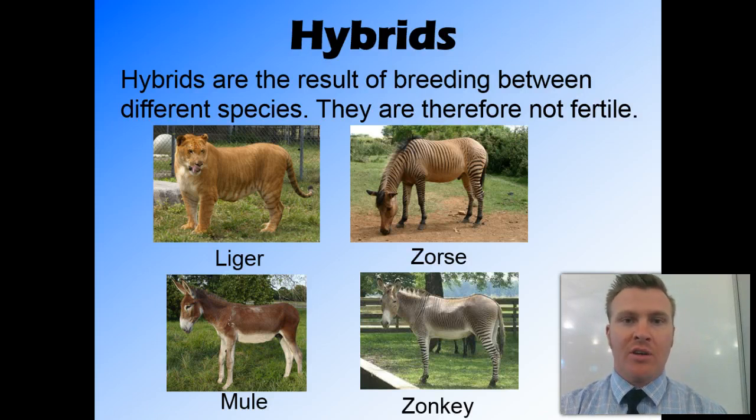Some examples of different species that can breed and produce infertile offspring, not fertile offspring, are the liger, a hybrid between a lion and a tiger, the zorse, a hybrid between a zebra and a horse, a mule, which is a hybrid between a horse and a donkey, and the zonkey, which is a hybrid between the zebra and the donkey. So you can see that these animals have traits of both the species. However, because they're infertile, it means that the species are different species.